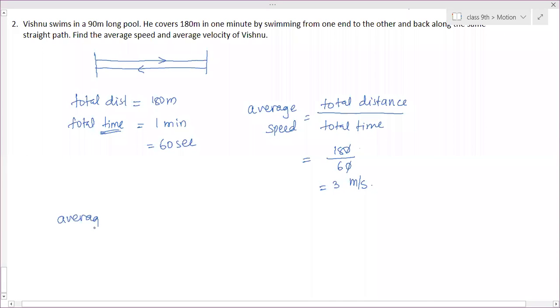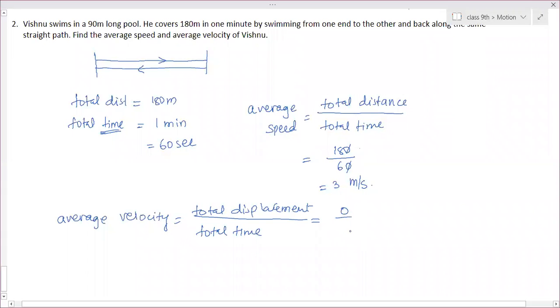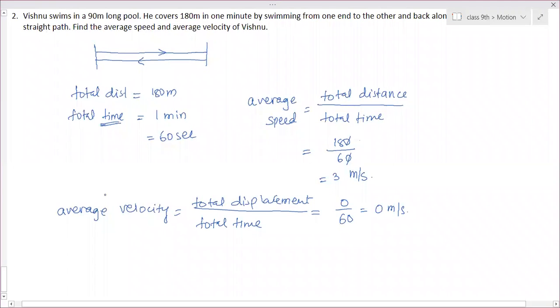So average velocity means total displacement by total time. So Aditya, can you tell me what is the total displacement? 0. Divided by total time, which is 60 seconds. So 0 by 60, 0 meter per second. Okay. Done. Then more questions.